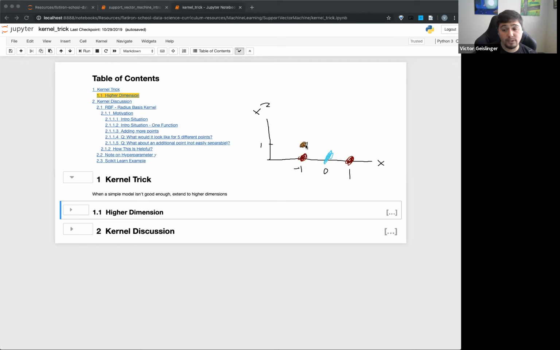that's a different color, but that's close enough. It'll look like this, and then that blue one will stay the same. You can imagine these don't exist anymore, right? And then, if we have this, we can draw a simple straight line right through both of them, like this. And now we can separate this.